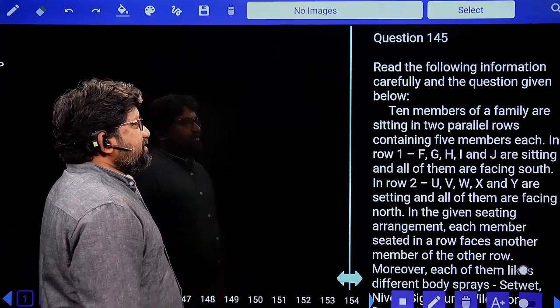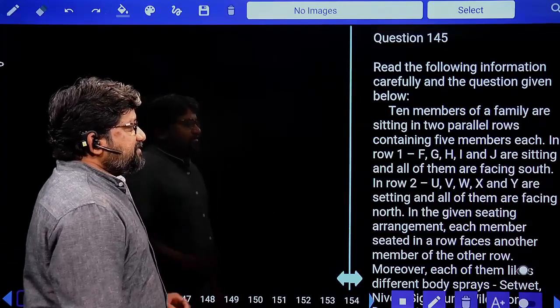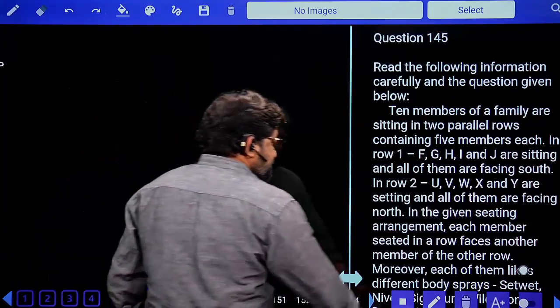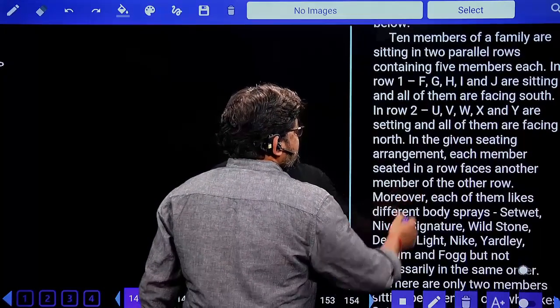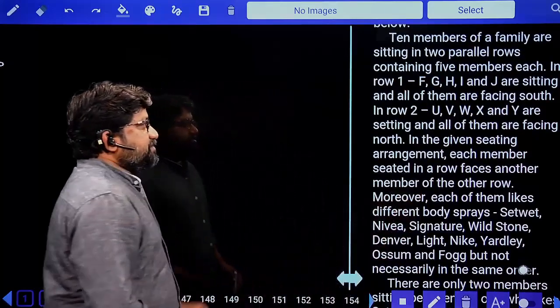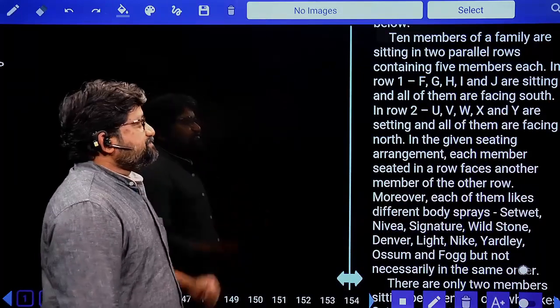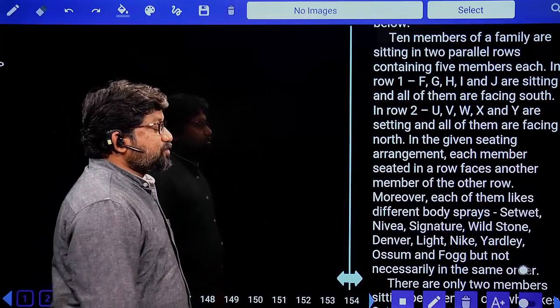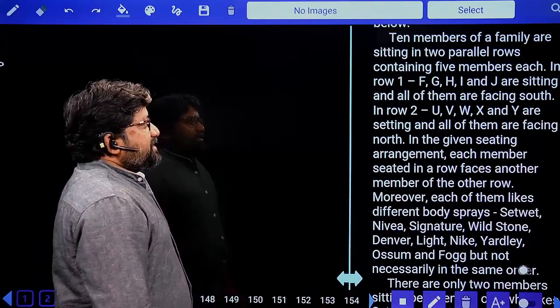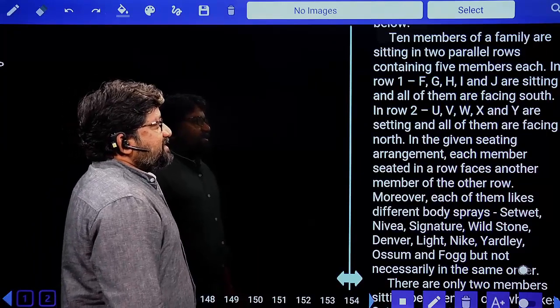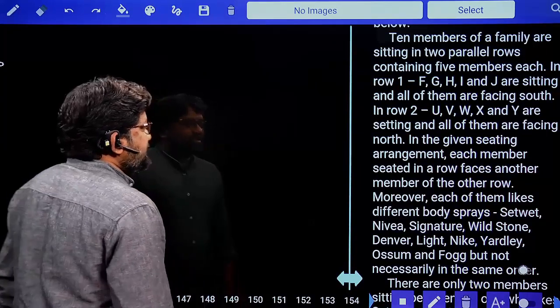10 members of the family are sitting in two parallel rows containing 5 members each. 10 members of a family. This is very clear to us. This question is based on seating arrangement plus blood relations. In two parallel rows. In row 1, F, G, H, I, J are seated. All of them are facing south.